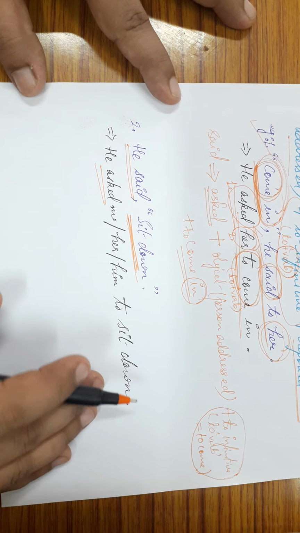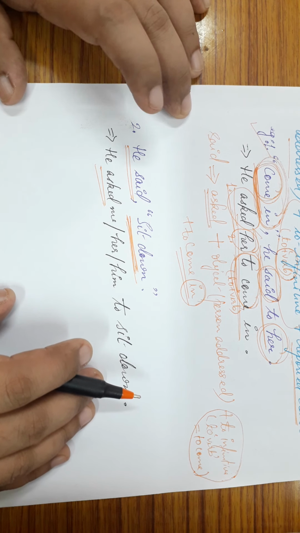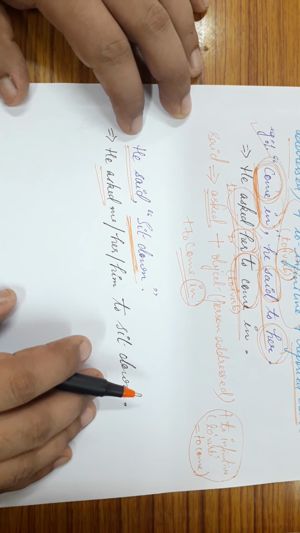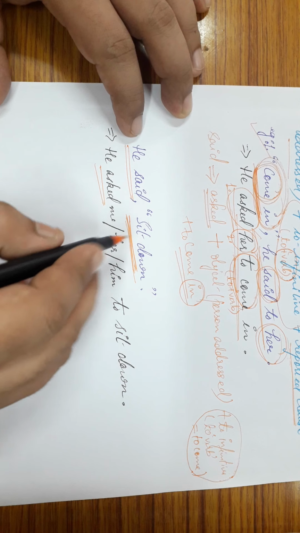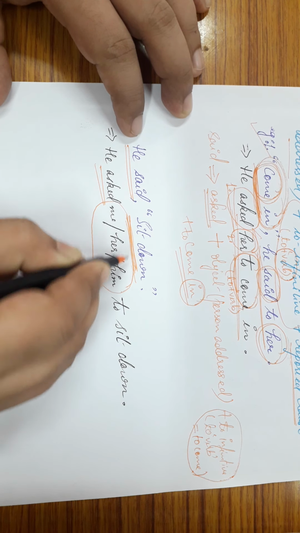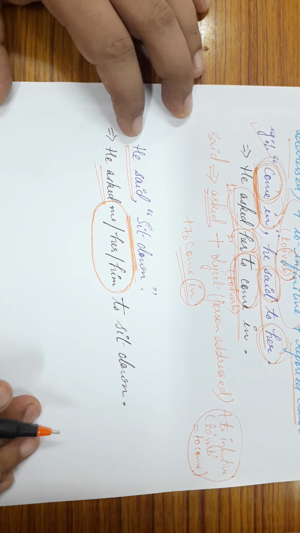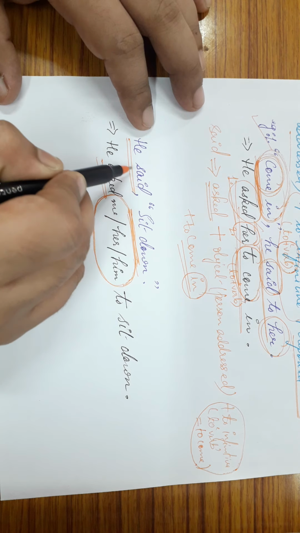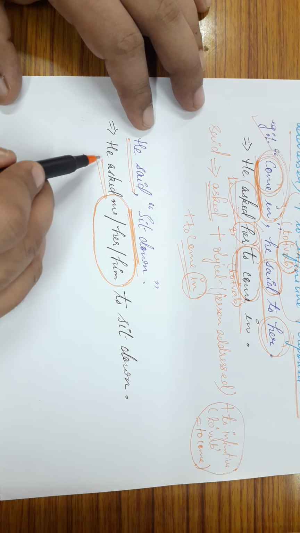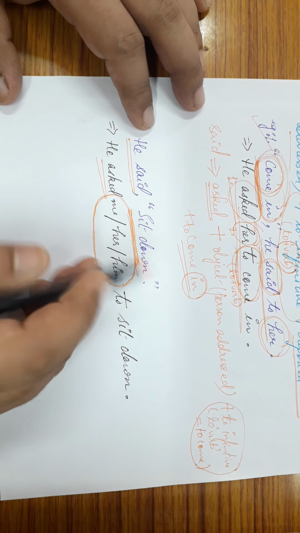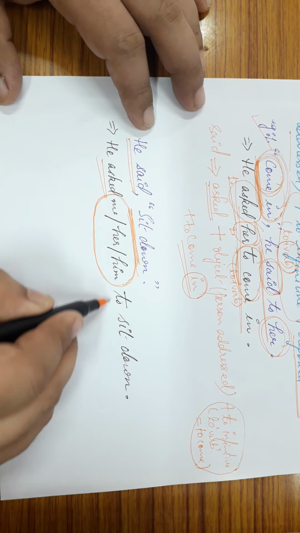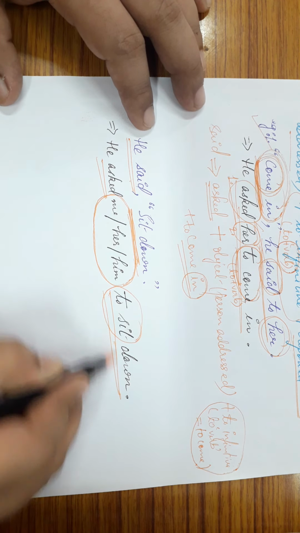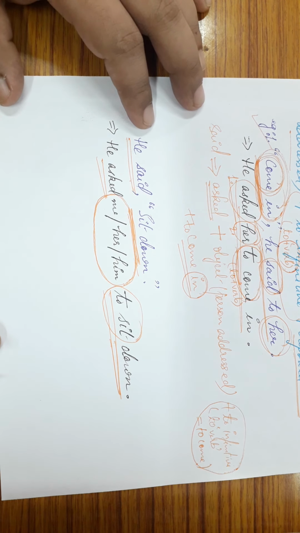You may get certain sentences where the object of address is not given in the direct speech. Then how would you know who is being addressed? Now, in such cases, you can simply supply the object addressed on your own. When it is not clear, you can do it. Like, he asked, here in this case it is not given, so you can simply mention he asked me, or he asked her, or it can be him also, to sit down. That is to plus infinitive and then the remaining part of the reported clause.